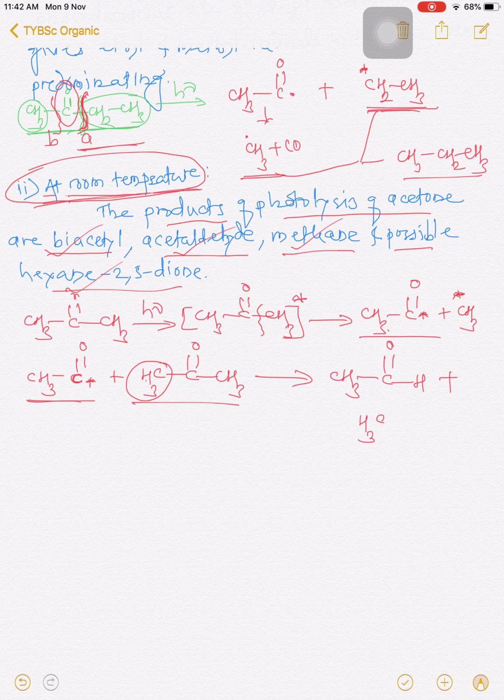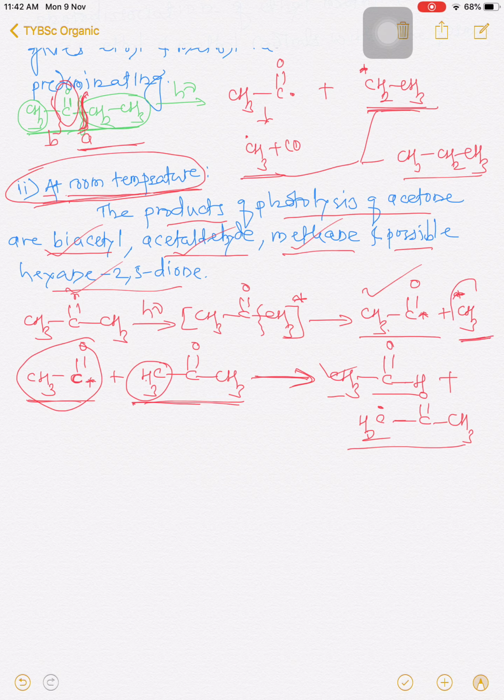There is a formation of CH2 radical COCH3. If you see the second step, the acyl radical formed in the first step abstracts a proton from the second molecule of acetone, and there is a formation of acetaldehyde as a product, along with the formation of this new radical. So this is the second step. There is a formation of the first product, that is acetaldehyde.